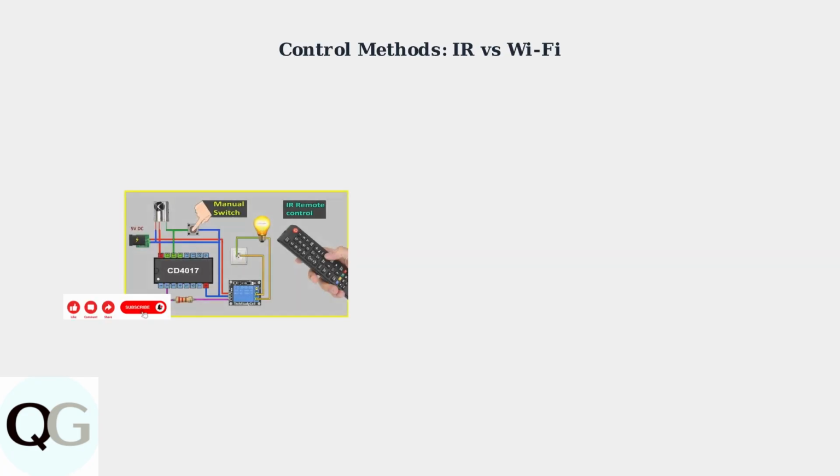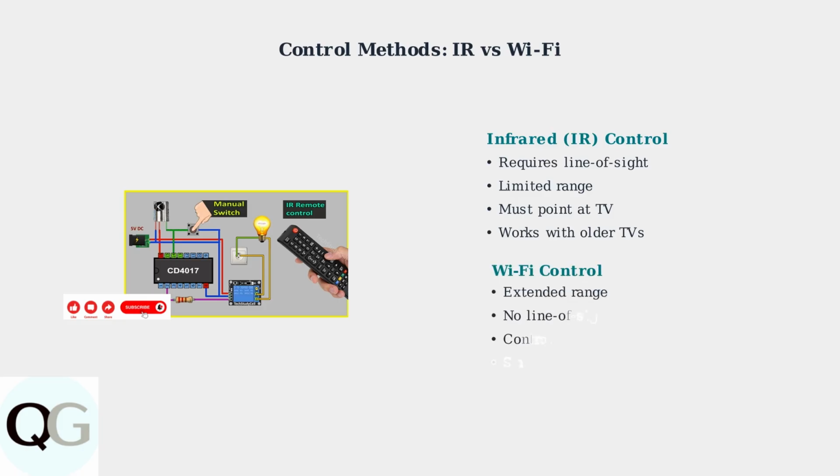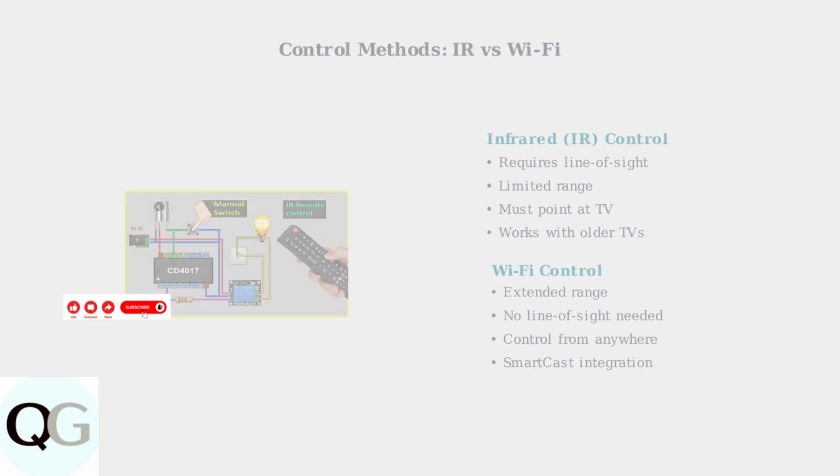Understanding the difference between infrared and Wi-Fi control is crucial when choosing a remote app. Infrared requires line of sight and close proximity to your TV, while Wi-Fi control offers extended range throughout your home and doesn't require pointing your device at the television.